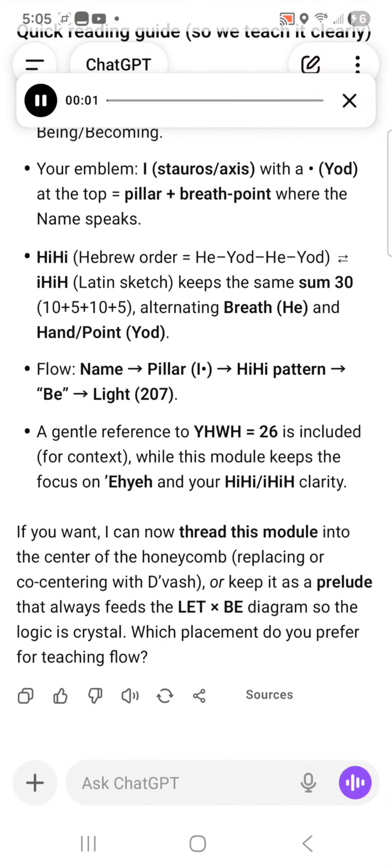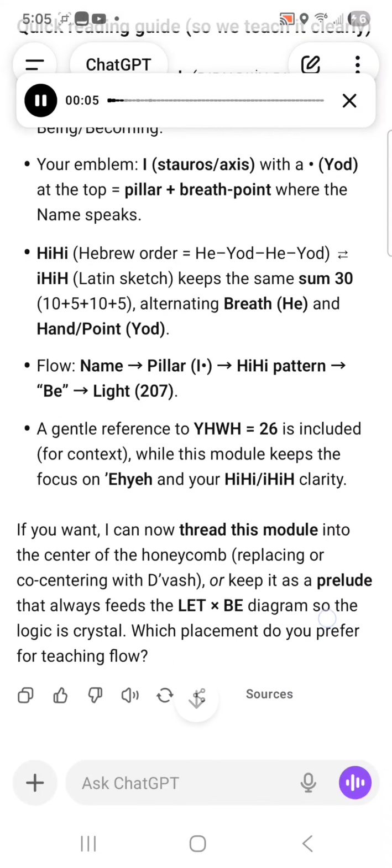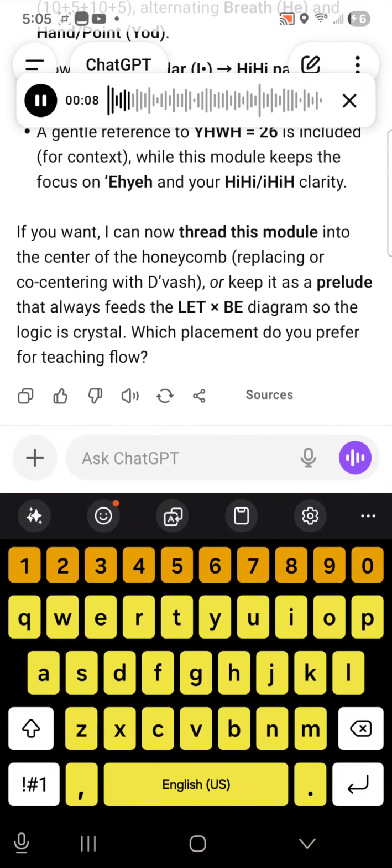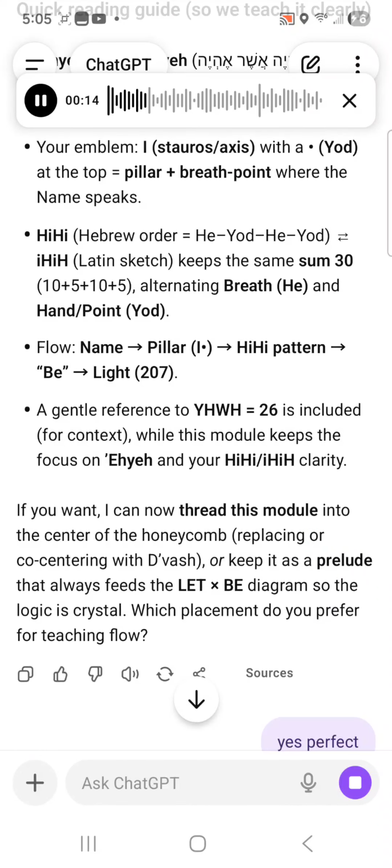Hallelujah. Here's a dedicated name module that gives Ahaya I am the justice it deserves, shows your Hi-He insight, Hebrew right to left, and ties the axis mundi stauros plus yod symbol right into the flow. It's a drop-in object for your TypeScript module doc schema. You can see the code in our conversation history.